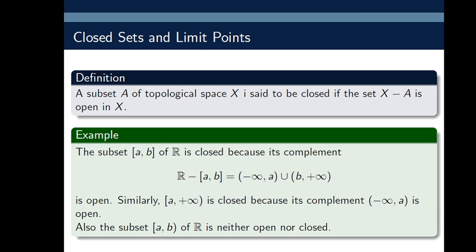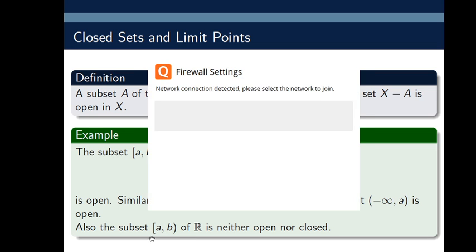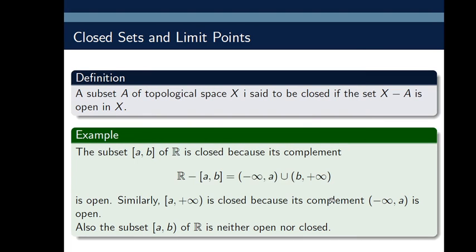Also, the half open interval [A, B) of R is neither open nor closed. Why is it not closed? Because its complement is minus infinity to A union [B, plus infinity), which is not open.